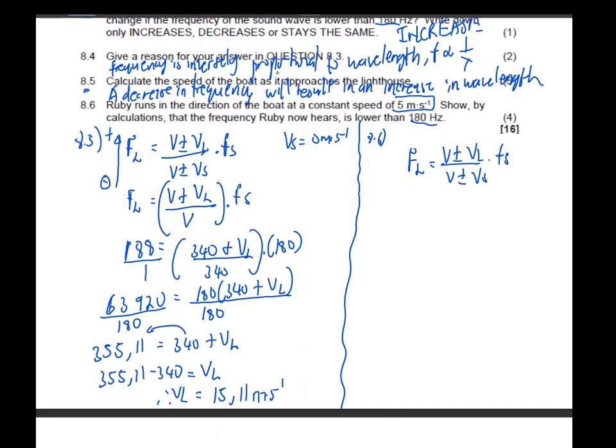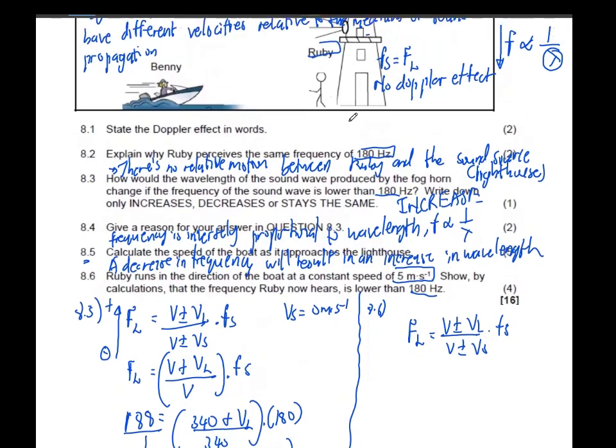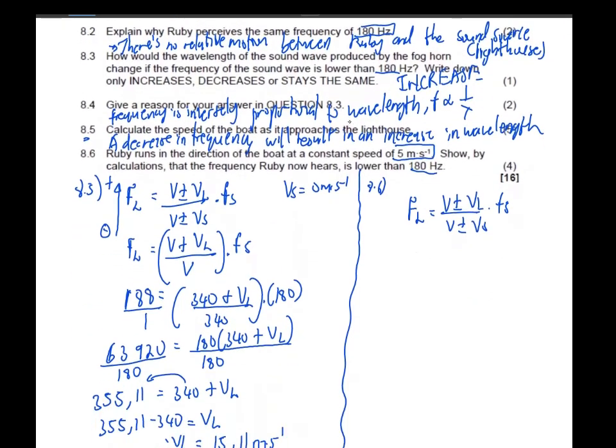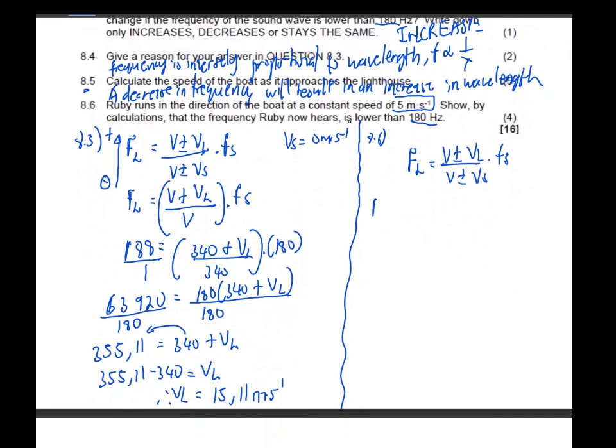Now, Ruby runs in the direction of the boat. So Ruby is running in that direction, meaning that relative to the sound source, Ruby is moving away. So for the frequency of the listener, we don't know what it is, but the V still remains the same, 340, the speed of sound in air.